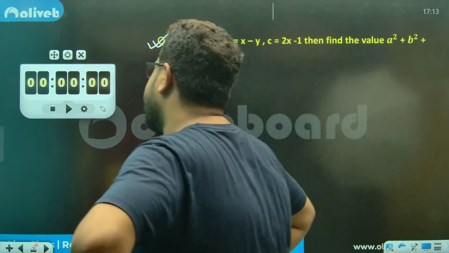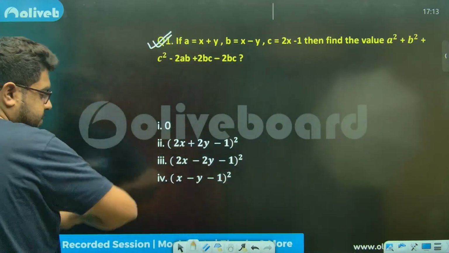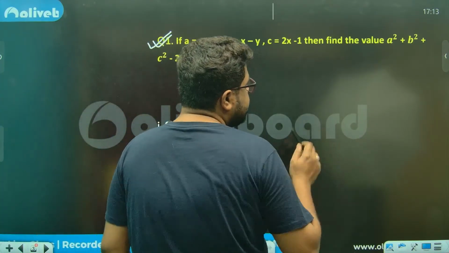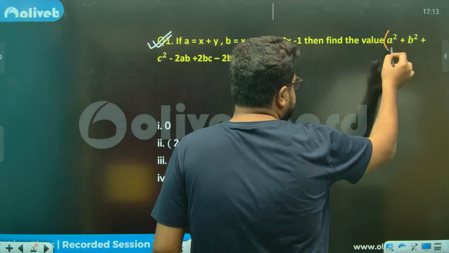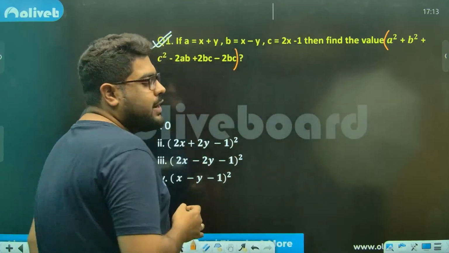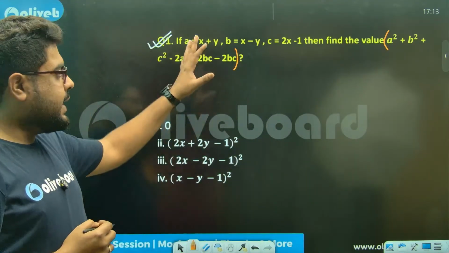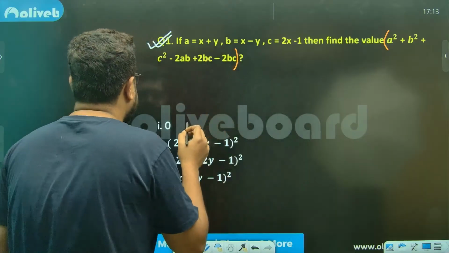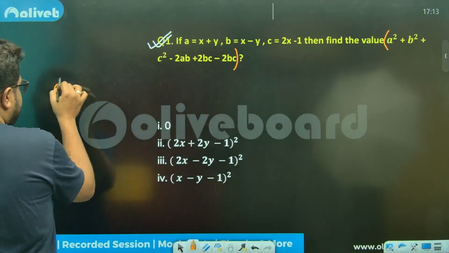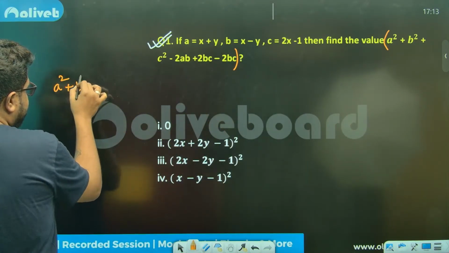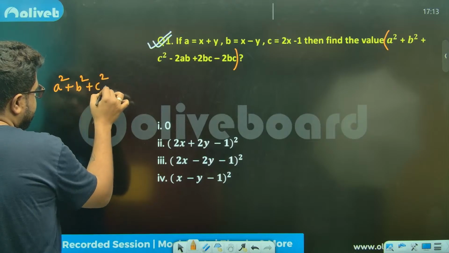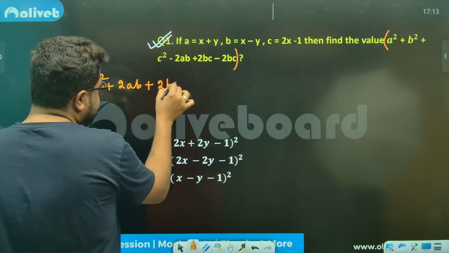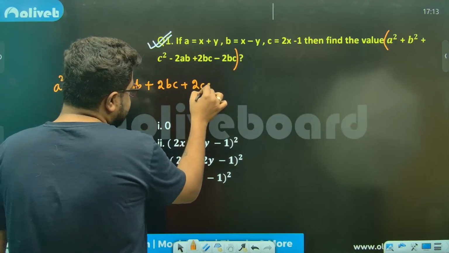Acha, this is a very simple question. Let us understand this. Whenever you see this particular expression, understand the mother expression is only one, which is this one: a square plus b square plus c square plus 2ab plus 2bc plus 2ca.